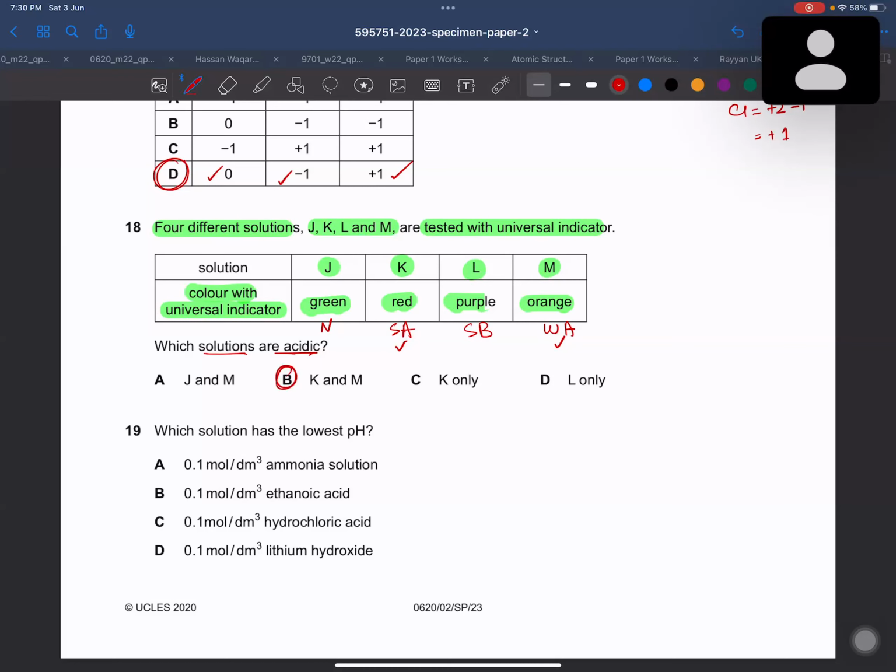All right. Yes, Right, sir. sir. Yes, sir. Then which solution has the lowest pH?